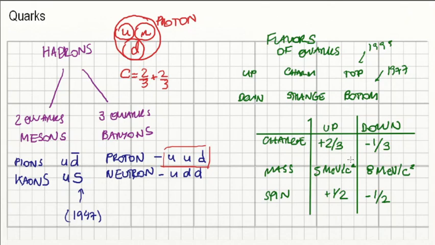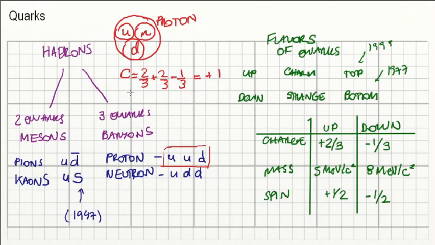However, there's 1 down quark, and the charge of a down quark is negative 1/3. So negative 1/3. The result here will be plus 1. So the charge of a proton is plus 1. That's what we expect. So we can see that we can combine quarks in several different ways as long as the charge is an integer number. So as long as it's 1, negative 1, or 0. So yeah, that's the proton.